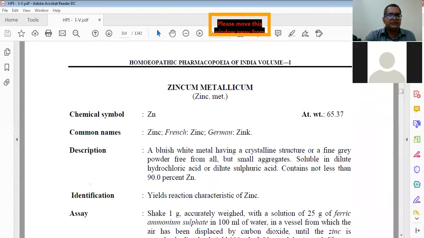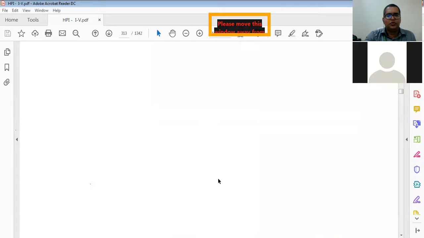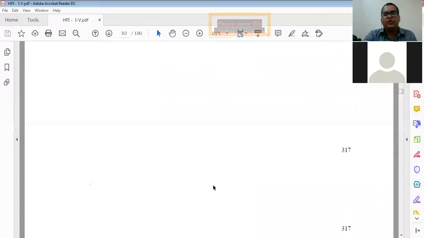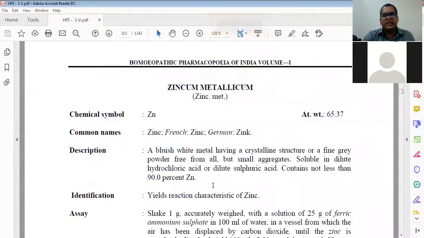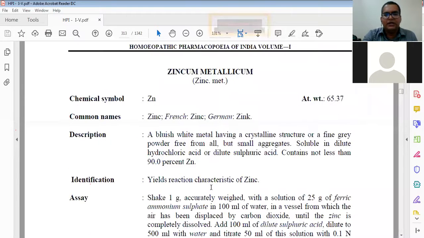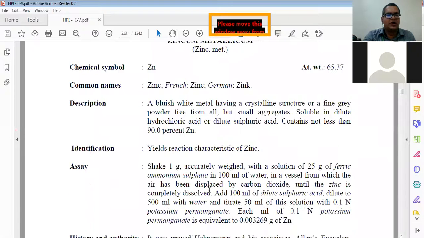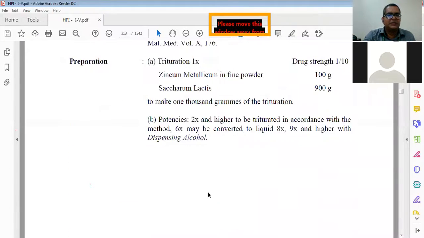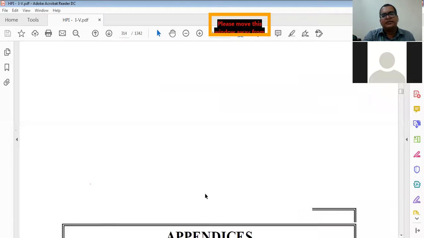Zincum metallicum is the last, I think. Now actually we have to discuss this part. Have you seen this? These are called monographs. You remember this, like Zincum metallicum. Are you able to see? Yes. Zincum metallicum has the symbol Zn, the common name is zinc. Then description, how it looks, identification, assay, history, authority, preparation. So these are the monographs of each drug.